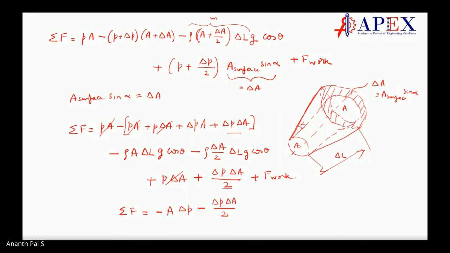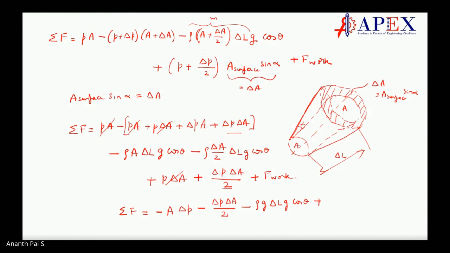Okay, then we have this part over here. Minus rho A delta L G cos theta. Then we have plus. Okay, how does plus come? Okay, we will see this. So here observe, just a second, students, where did we make a mistake?